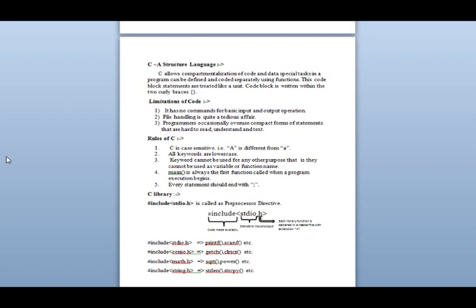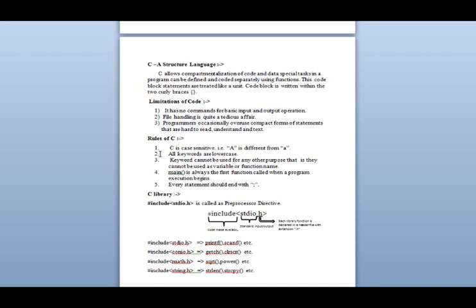I think these are very easy and not so hard that we should stay away from C. Limitations are there, but it is a very, very useful language. If we know basic C language properly, there will be no difficulty learning C++, Python, Java, and many other languages. For making applets we don't use C, but we can think logically the same way through C. Then further, there are some rules of C.